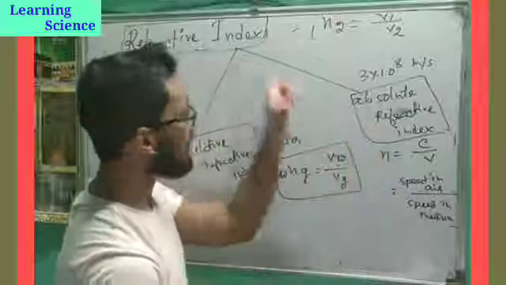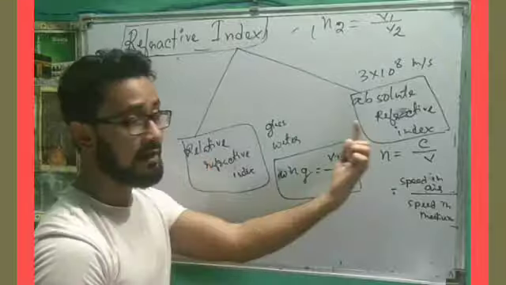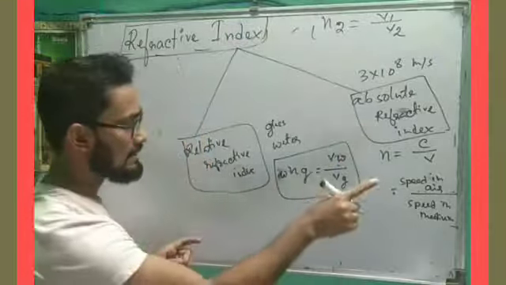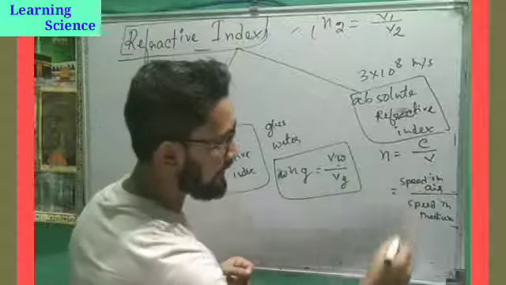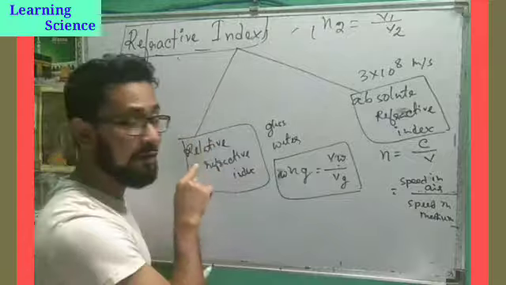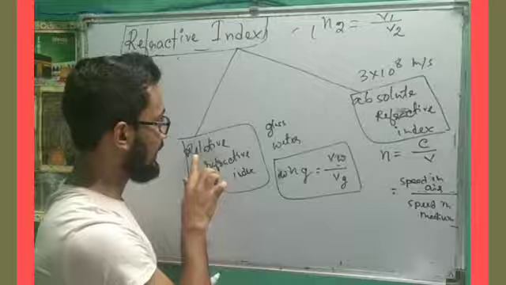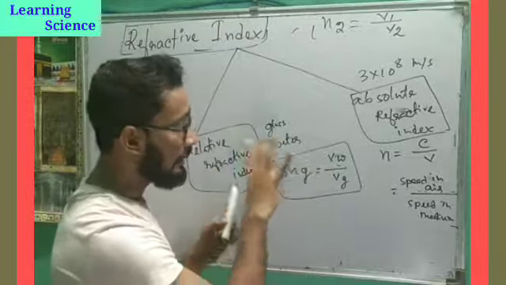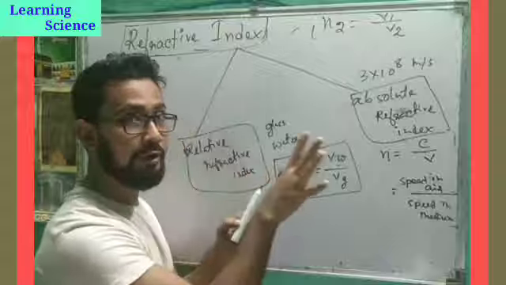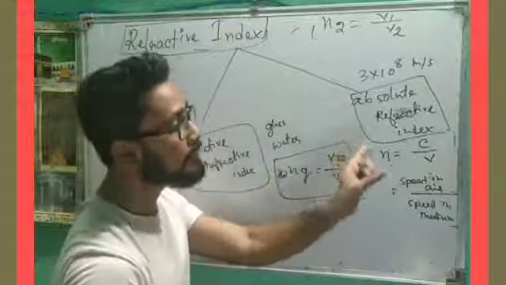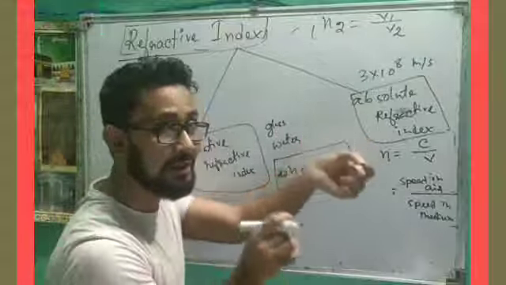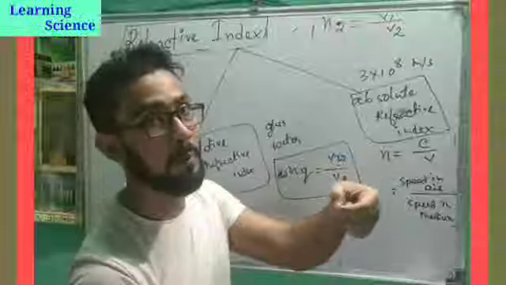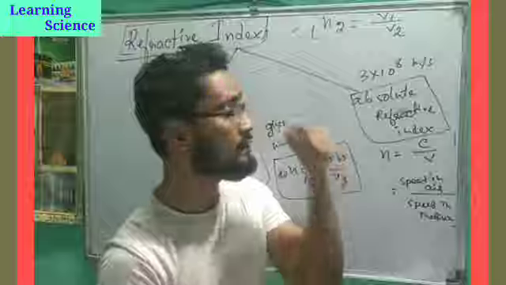From this they may ask a question. Relative refractive index is when you compare any two mediums, but for absolute refractive index we compare with the best reference, and that is air or vacuum. Hope you are understanding. Just note this down.